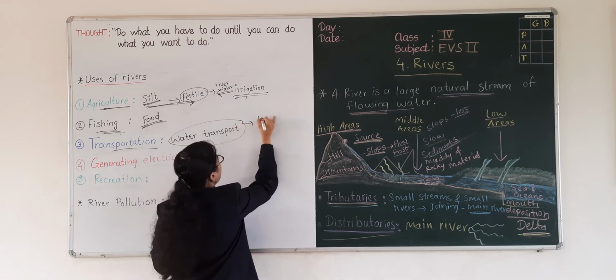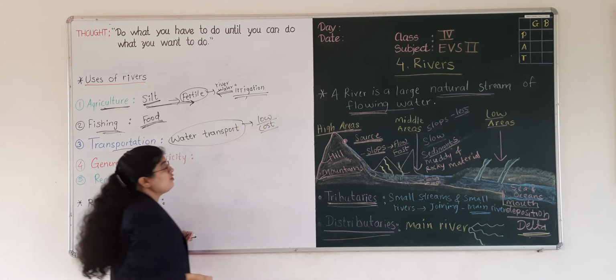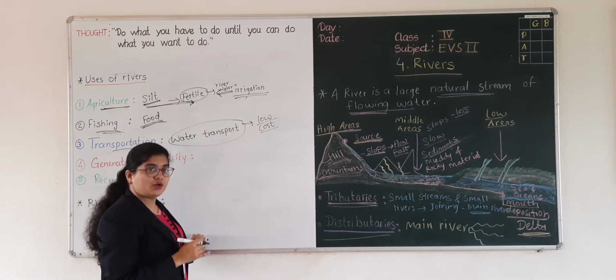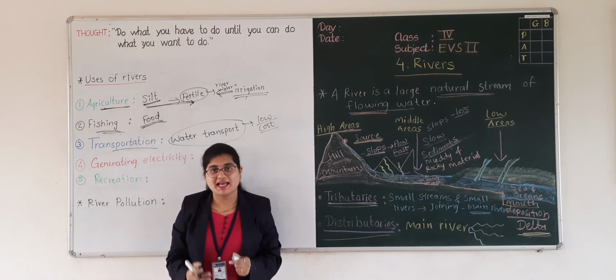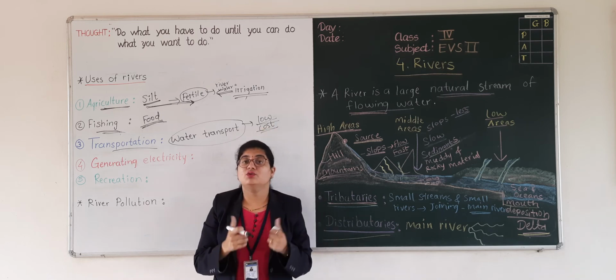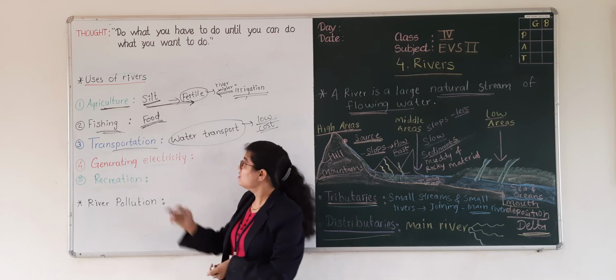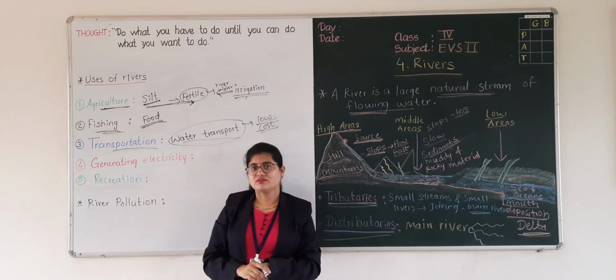So we use the rivers for water transport, as it has very low cost. We do not need more money to spend for transport when we use water transport.